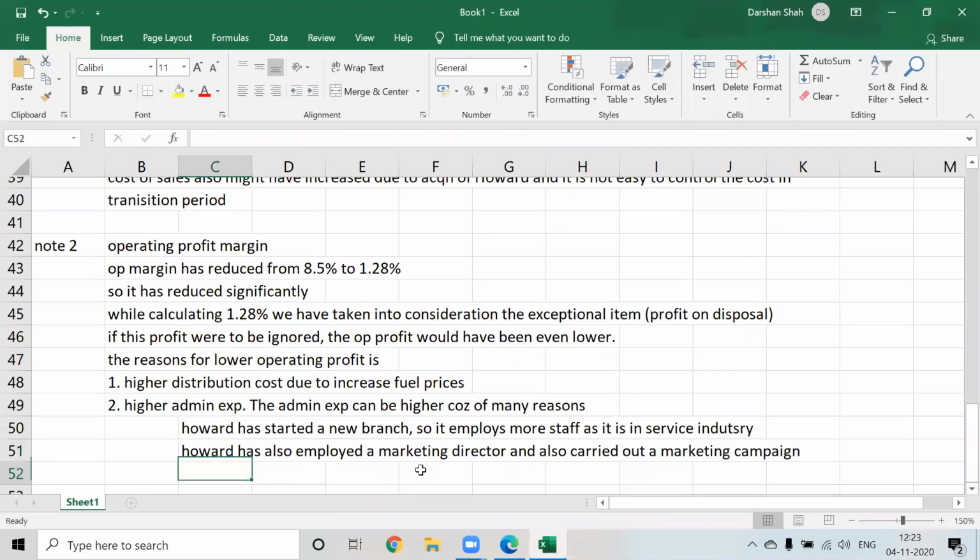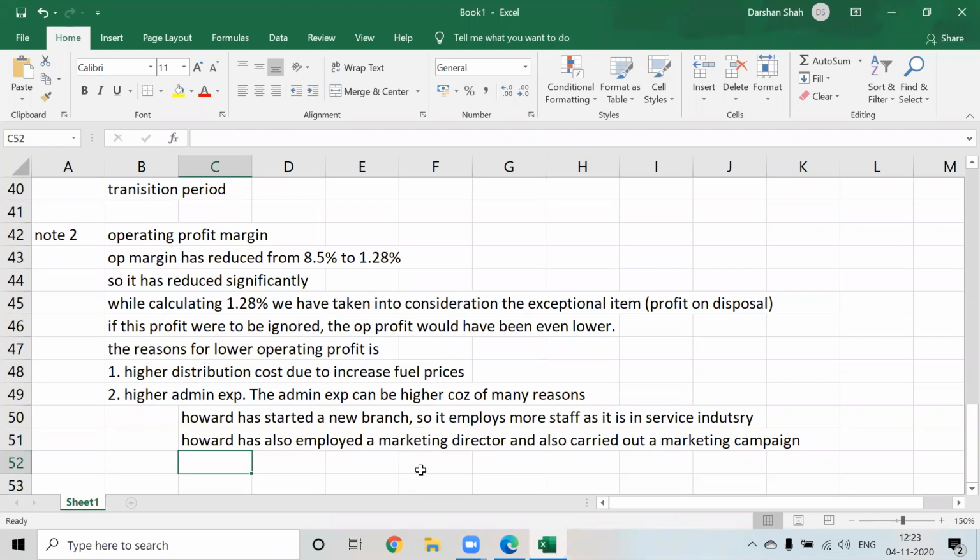Should we put marketing campaign in distribution cost or in admin cost? Admin cost, because for the hotel industry we can put it in admin cost, no problem. So that is the reason for my operating cost to increase, and because of that, my operating profit has started to reduce.